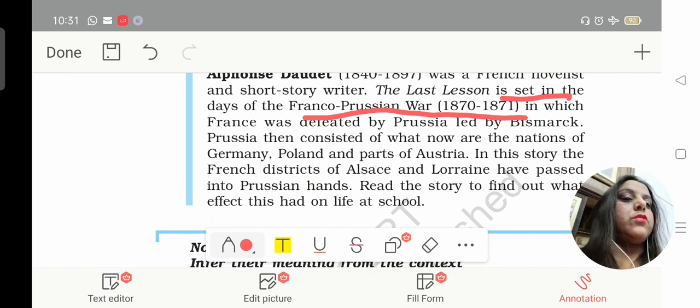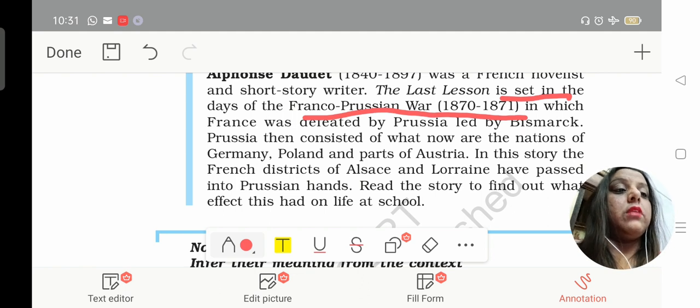going on, the Franco-Prussian War. It happened in 1870 and 71, and France was defeated. So in the districts of Alsace and Lorraine, the French language was banned, because now the Prussians were going to rule over them.